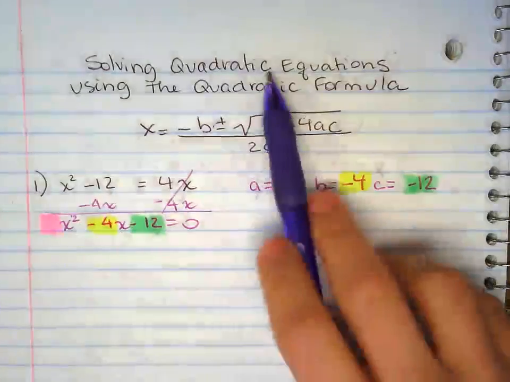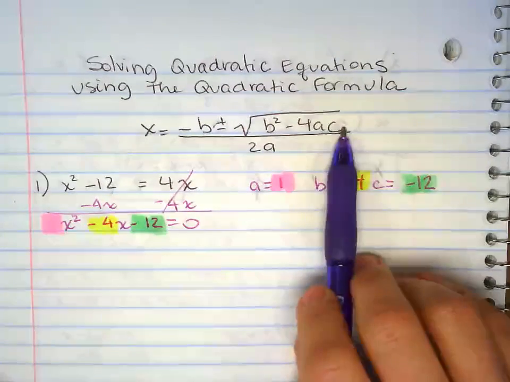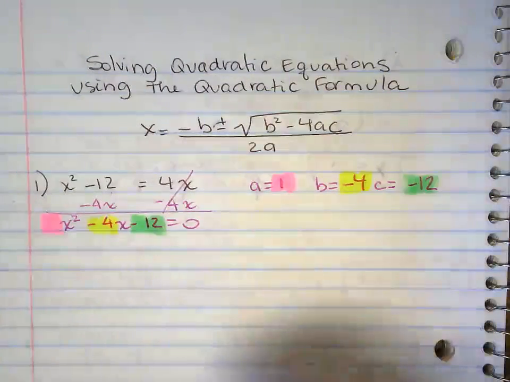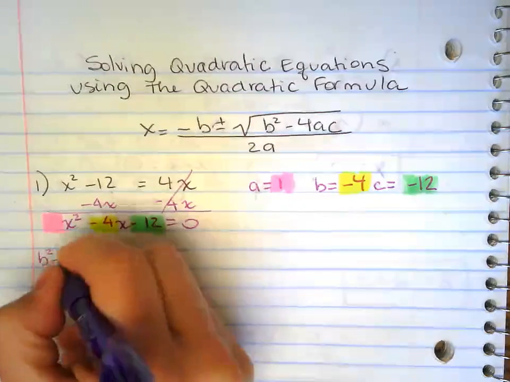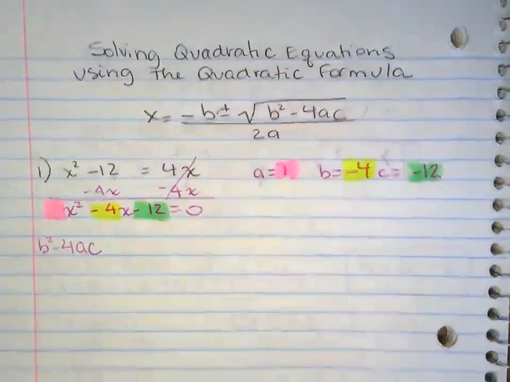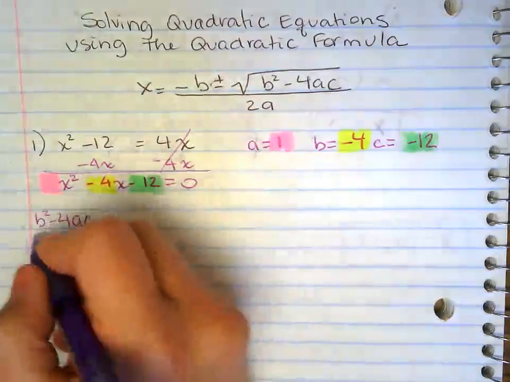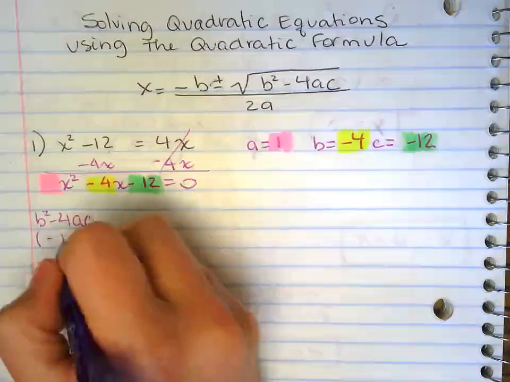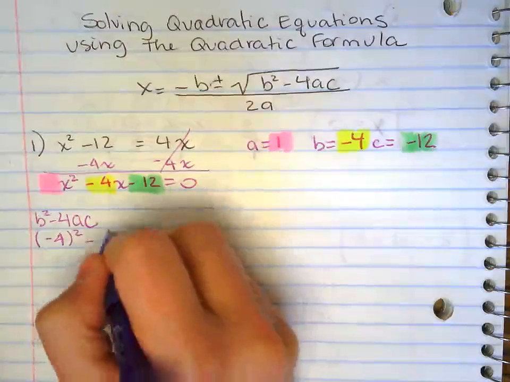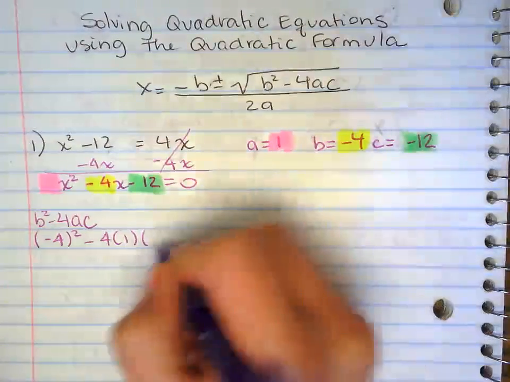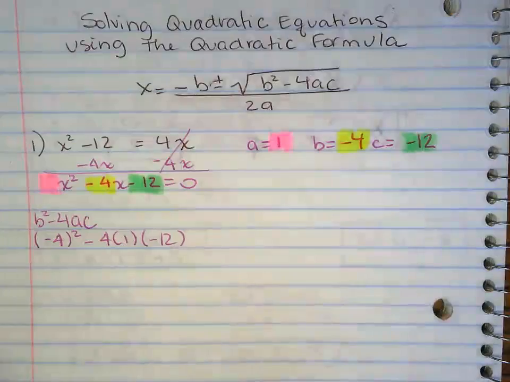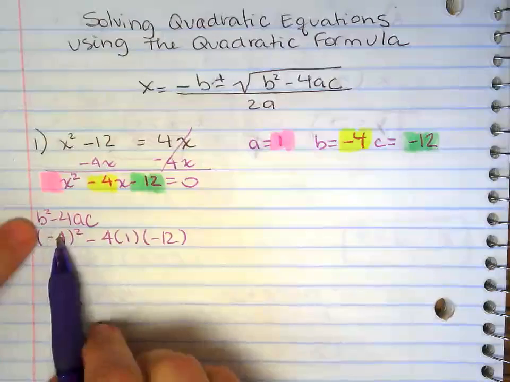Because the formula is so big, I want to do what's under the square root first. So I'm going to do B squared minus 4AC first. So I'm going to substitute everything, and when I'm substituting, I'm going to put parentheses around it. Right there.